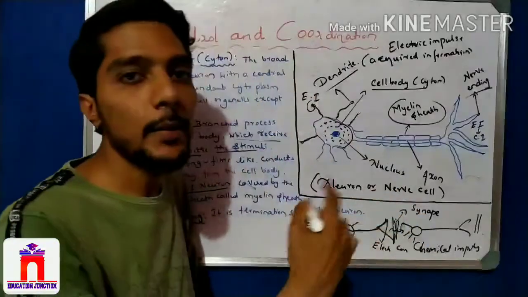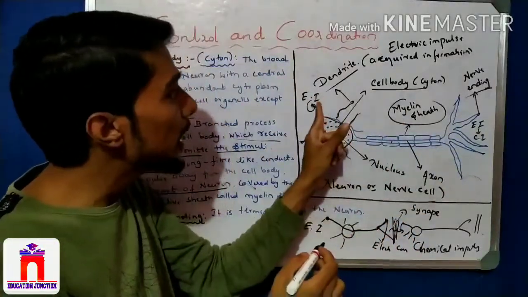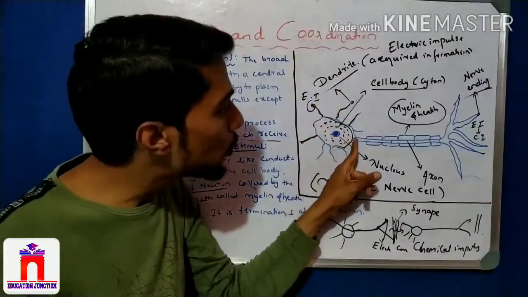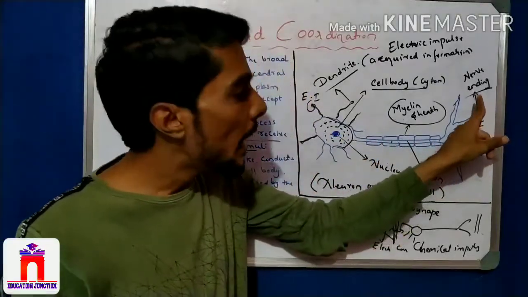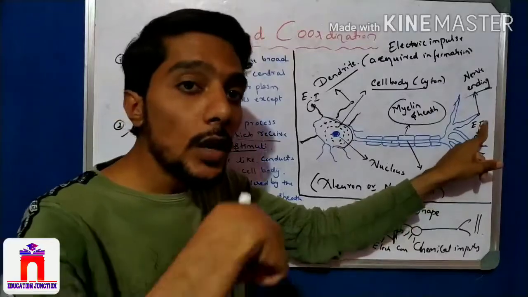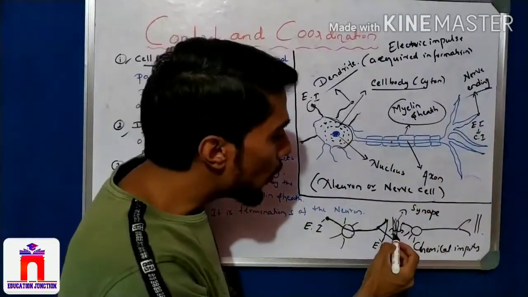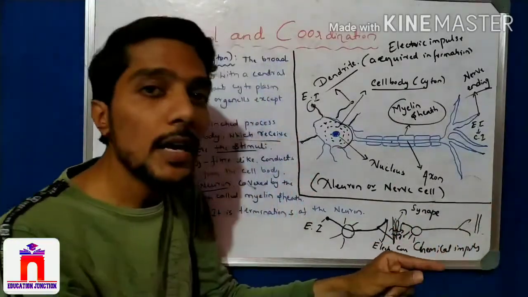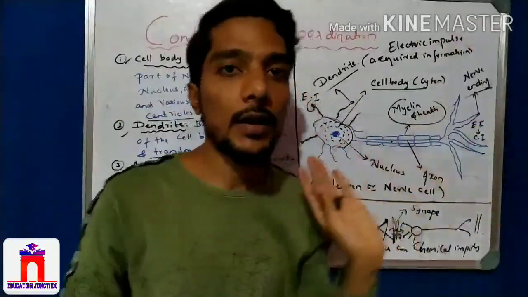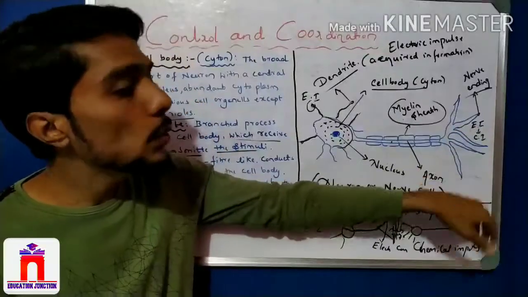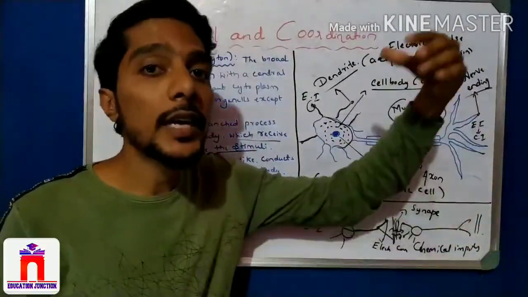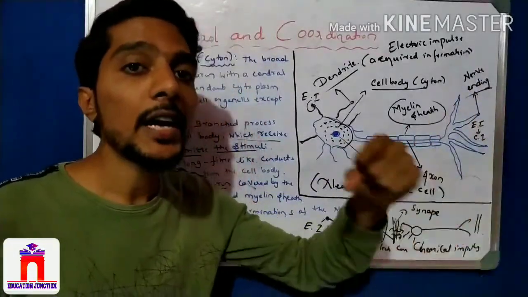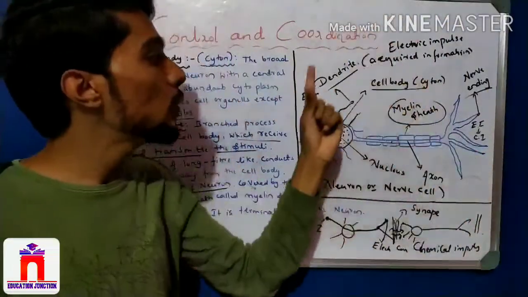When the chemical reaches the dendrite of the other neuron, it is again converted into electrical impulses, which travel through the next nerve cell to its nerve end, where they are again converted into chemical impulses.